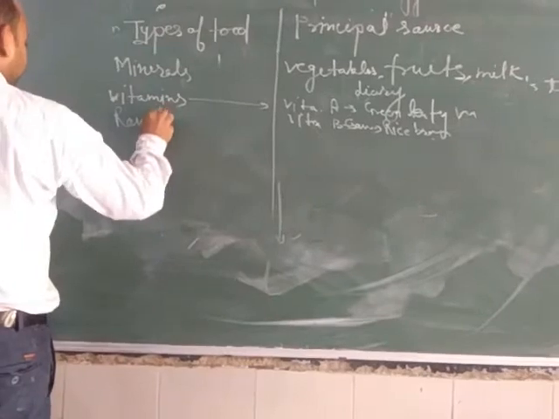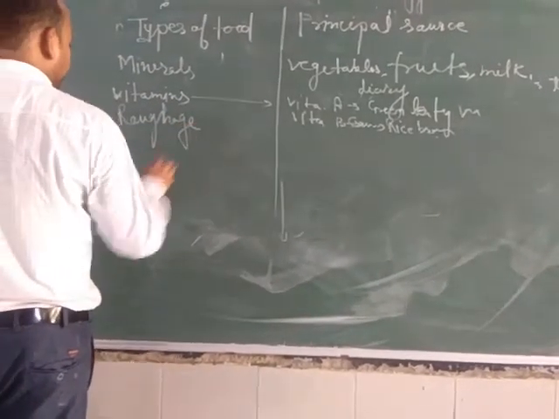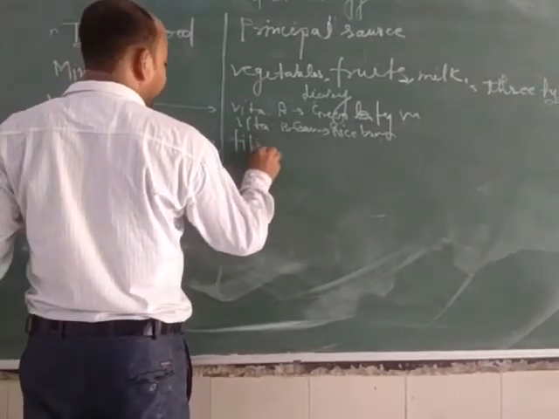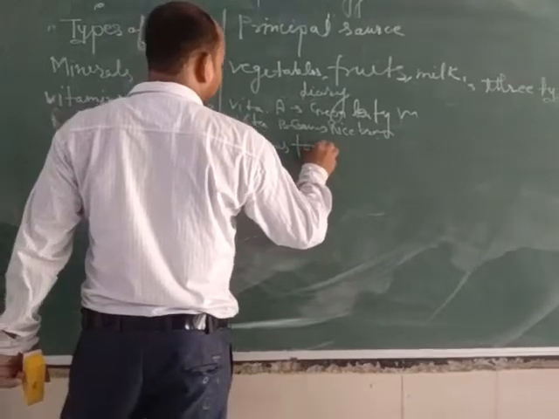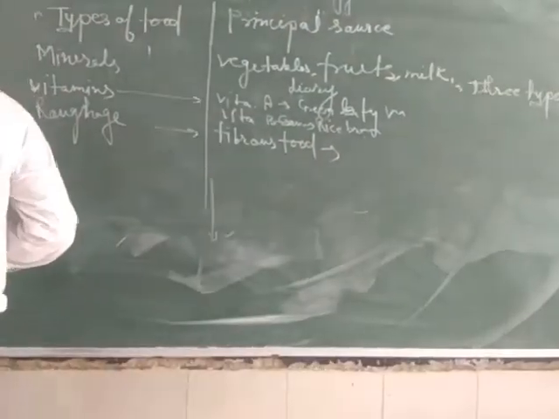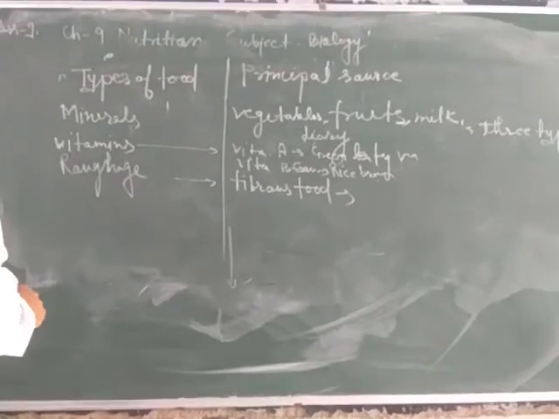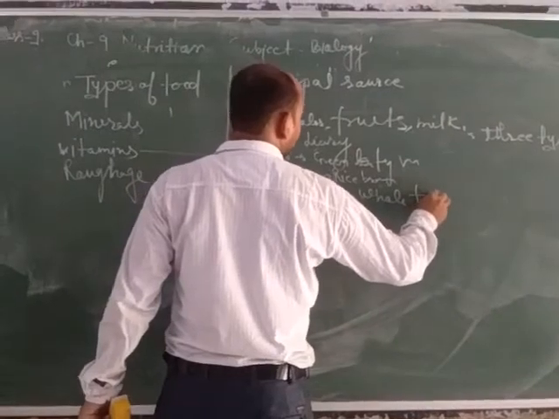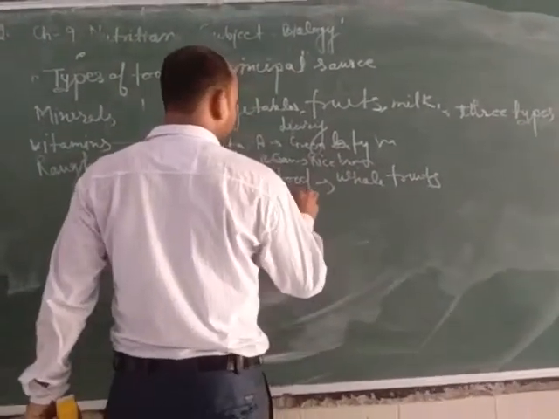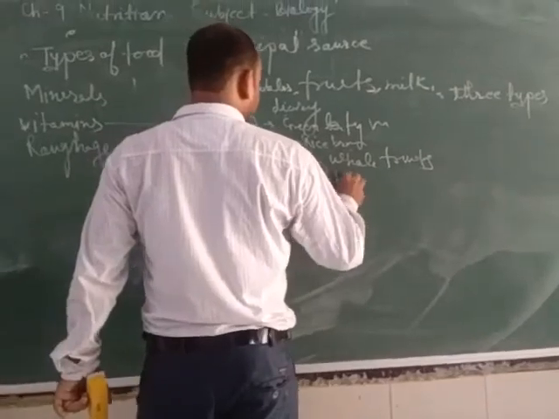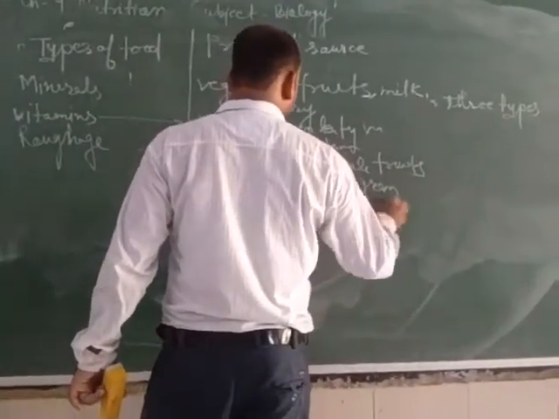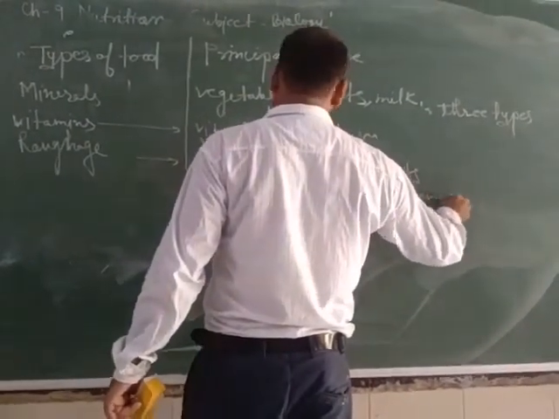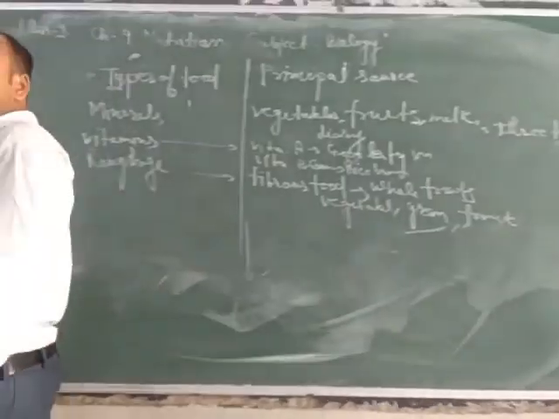Roughage, the main important constituent of digestion, is fibrous food. We can say that all fiber providing food is called roughage. Whole fruits, vegetables, gram, mainly tomato, etc. These are roughage providing sources.